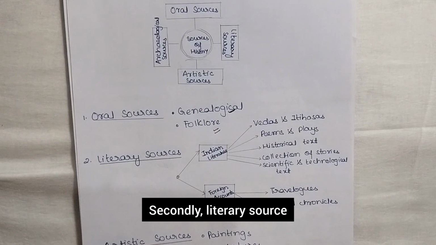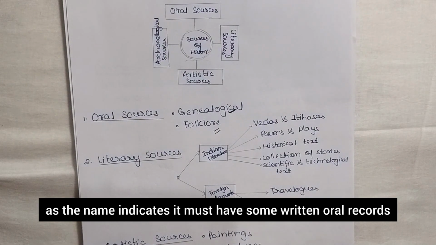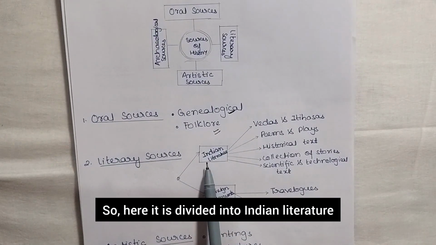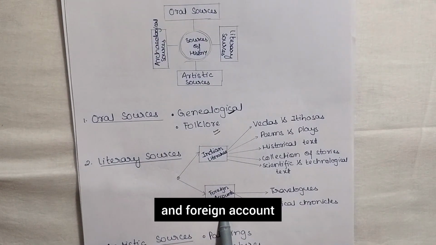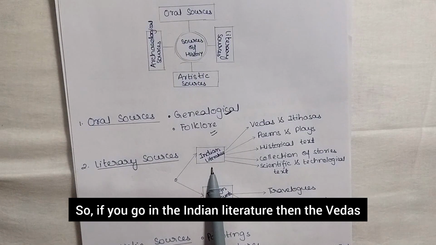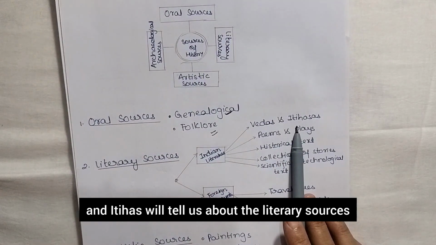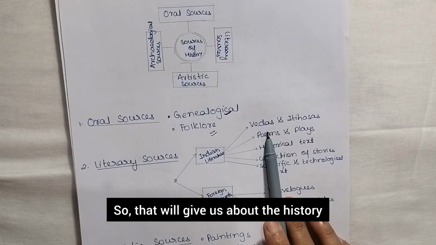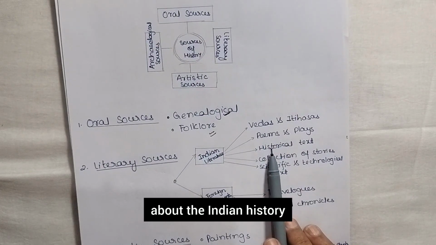Secondly, literary sources. As the name indicates, it must have some written records, right? And provide information about the ancient culture. So here it is divided into Indian literature and foreign accounts. If you go into the Indian literature, then the Vedas and Itihas will tell us about the literary sources. There are 4 Vedas, isn't it? So that will give us information about Indian history.